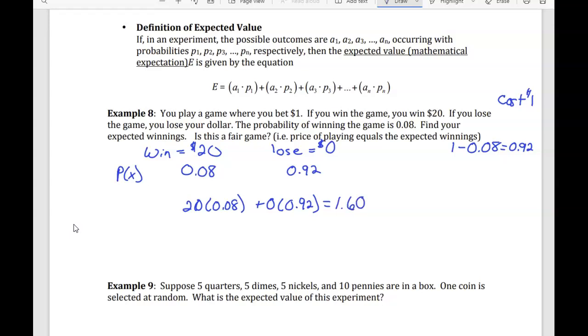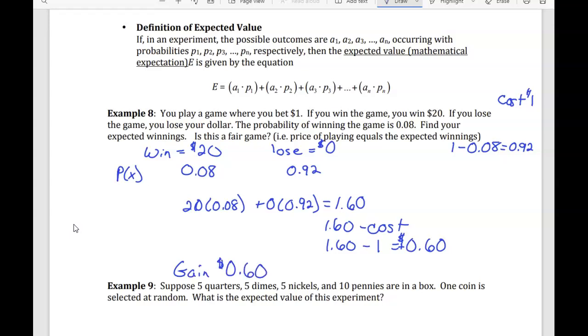And then I'm going to take out my cost, so $1.60 minus the cost. So $1.60 minus $1 is going to be 60 cents. So on average, and since this is a positive, I'm going to gain 60 cents.